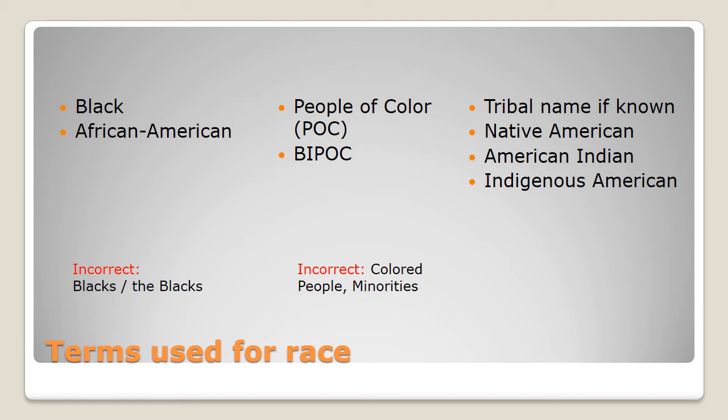Also out of fashion is minorities, because that refers to a numerical thing that just often isn't true. For Native Americans, there's a lot of correct terms, and it will depend on the person. Generally, people's preference is to be referred to by the tribe or nation that they're from, right? Whether they're Sioux or what have you. But if you don't know that, then Native American, American Indian, or Indigenous American can all be correct, and people, of course, have their own preferences, and you should follow those.